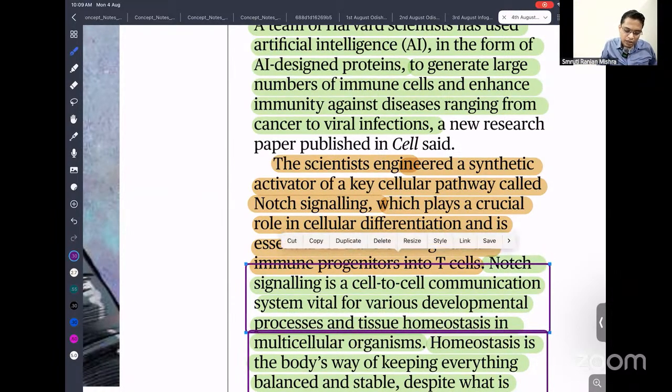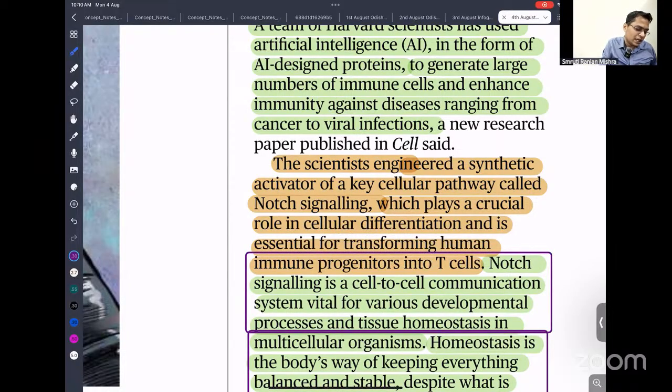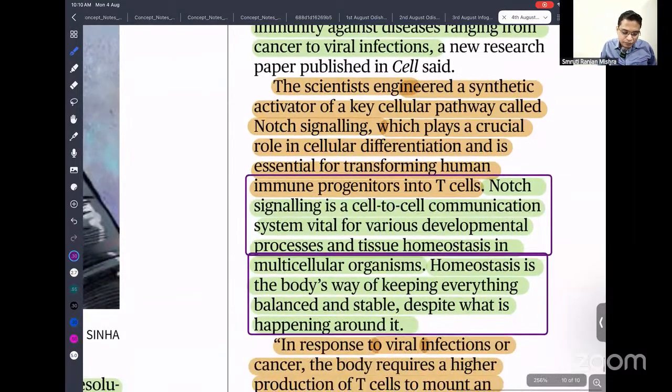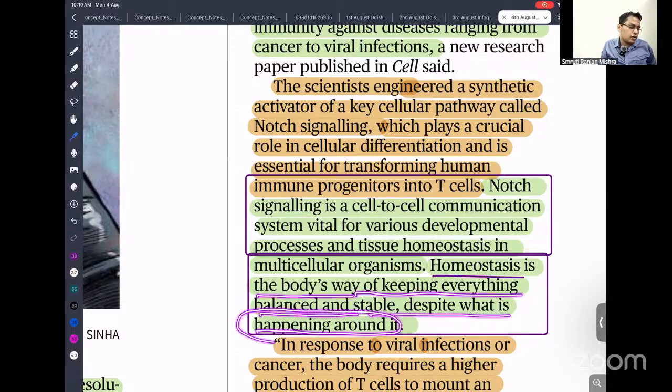The next important thing you need to know about is homeostasis. That is the internal body mechanism. Whenever you fall sick, automatically you come back to being healthy. This happens because of homeostasis. Here it is also given that homeostasis is the body's way of keeping everything balanced and stable despite what is happening around. If there is a cut or an injury in your body, automatically you recover from that infection. It is because of homeostasis.